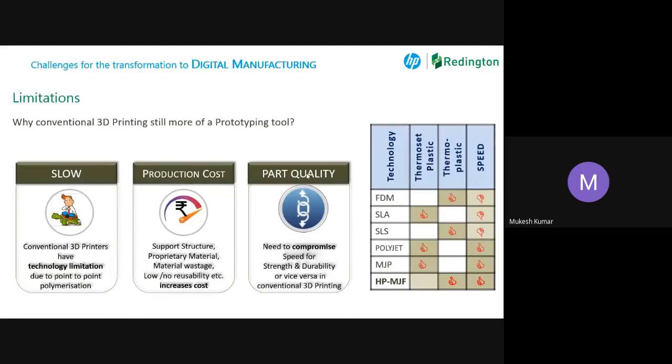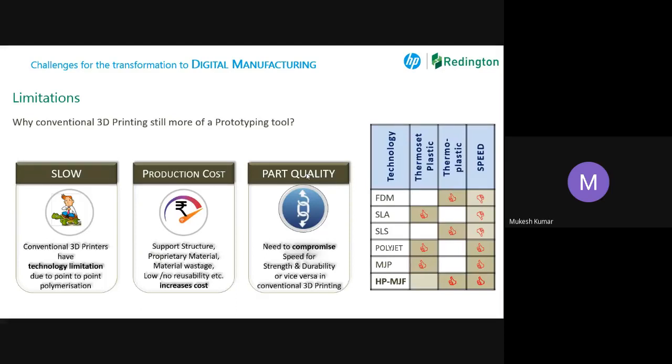Here, on the right side, there is a table. FDM technology uses the plastic the industry is looking for, that is thermoplastic, but speed was very slow. It was the slowest technology in the industry. SLA uses thermoset plastic, epoxy based, but speed was not good. SLS is meant for end use parts, but unfortunately speed is very slow. And of course, digital manufacturing was not getting implemented because speed was very low.